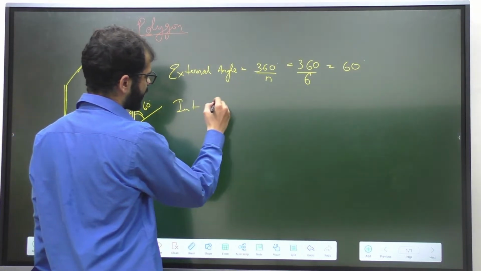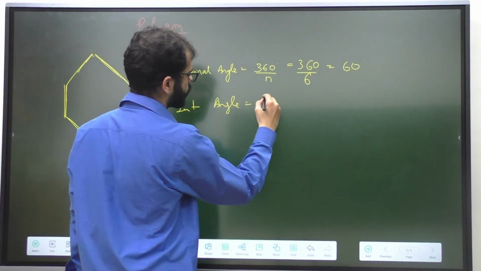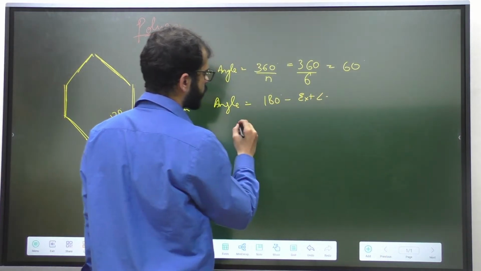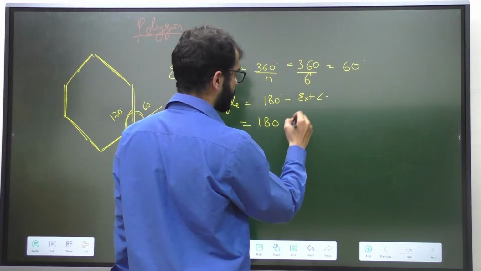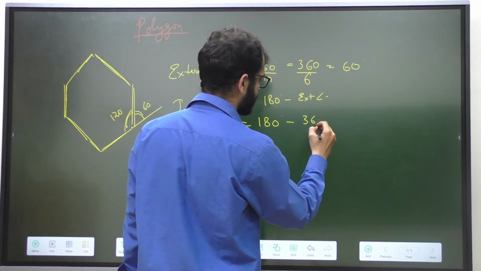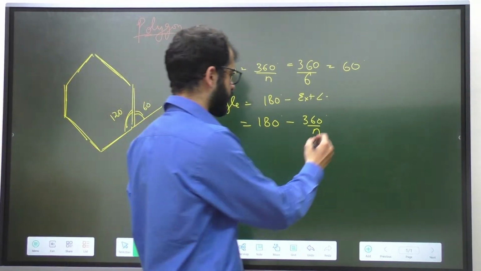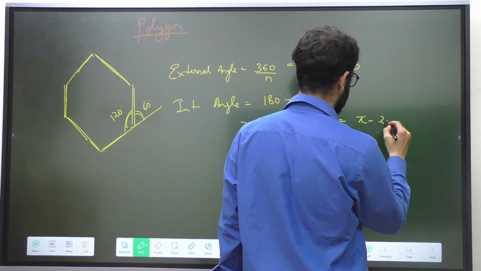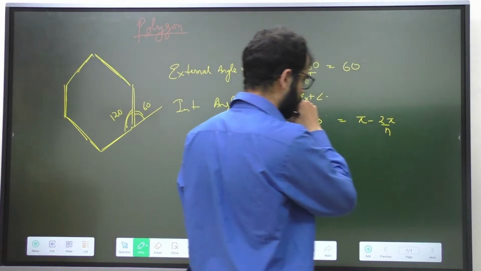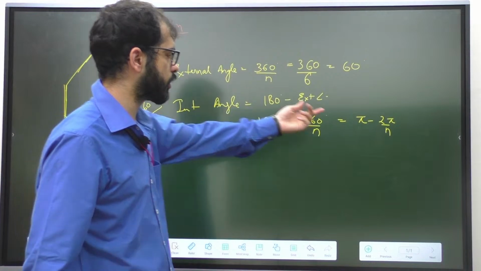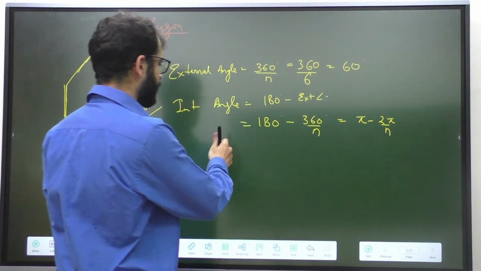So we can say that the internal angle is going to be 180 degrees minus external angle. So it's going to be 180 degrees minus the external angle, that is 360 degrees upon n. If I convert this into radians, this becomes pi minus 2 pi upon n. 180 degrees minus external angle was 2 pi upon n. So now this is the internal angle.